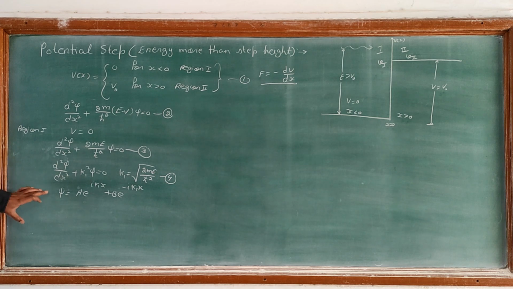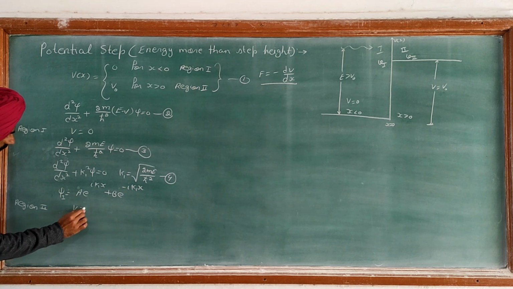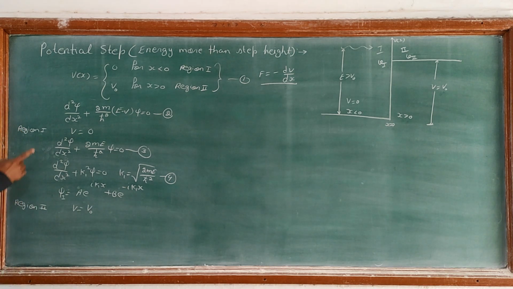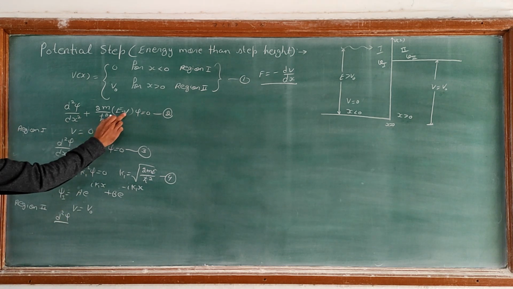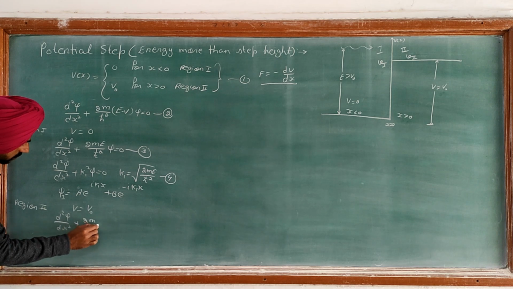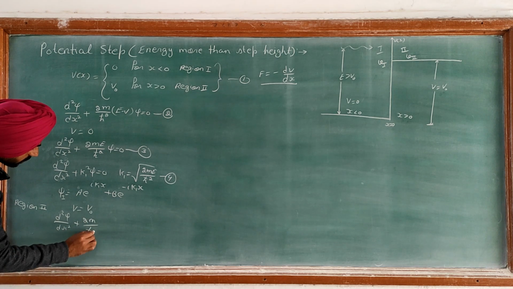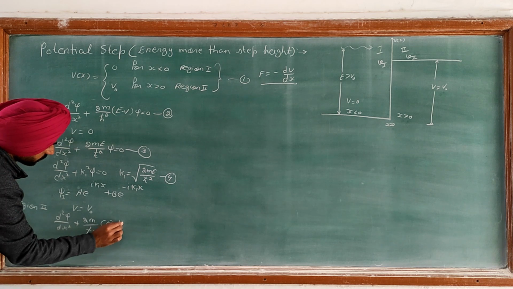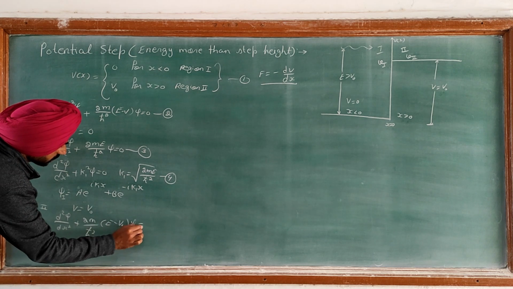This is the wave function for region 1, so I will denote it by psi 1. Now in region 2, we have V equal to V naught. So equation 2 can be written as d square psi upon dx square plus 2m upon h cut square (E minus V naught) into psi is equal to 0.